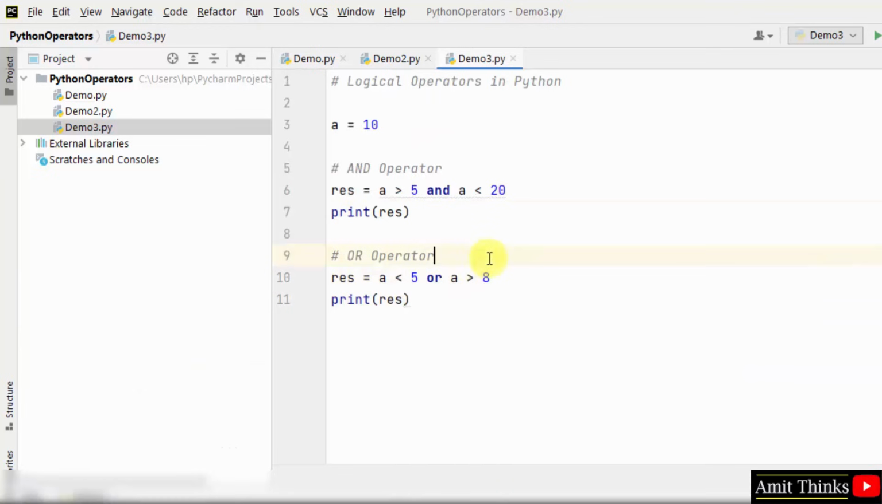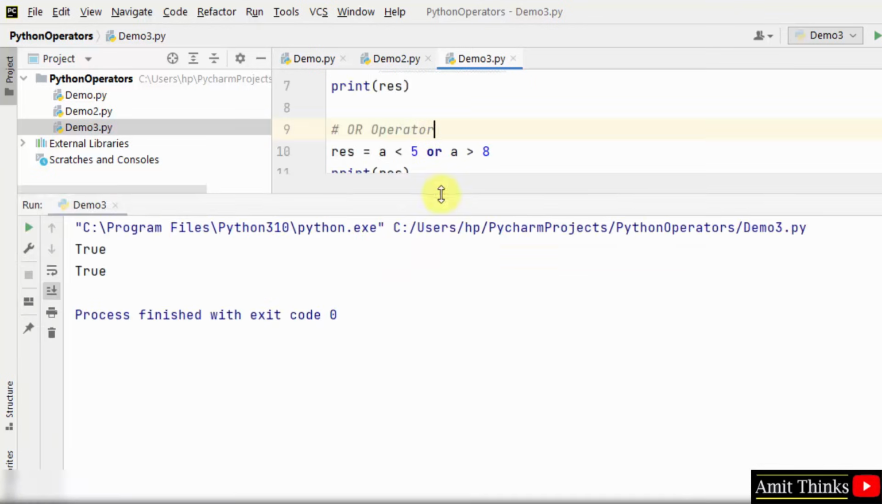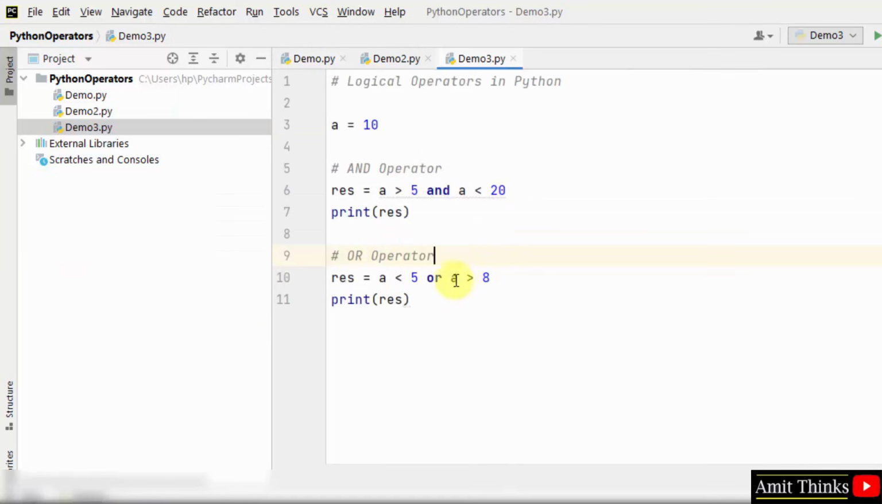Let me set it to OR. Okay, right click and run demo. Now you can see it will return true because one of the conditions, the following condition is true. A is greater than 8. That's it. A is 10, that is greater than 8. Okay. In the same way we can work around the not operator.